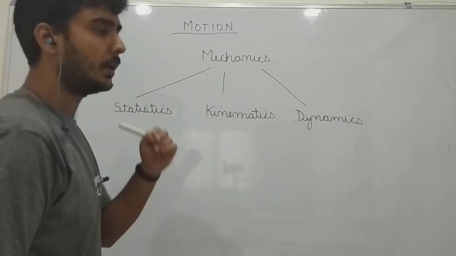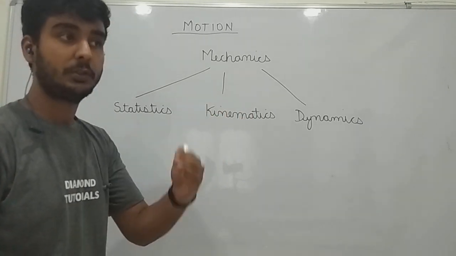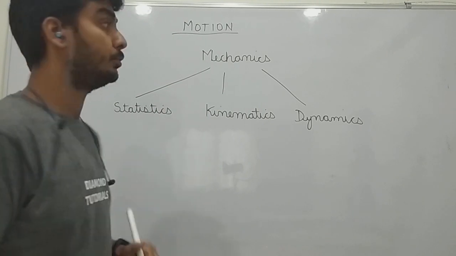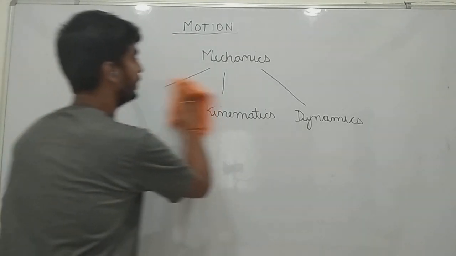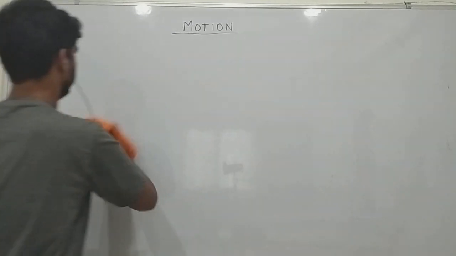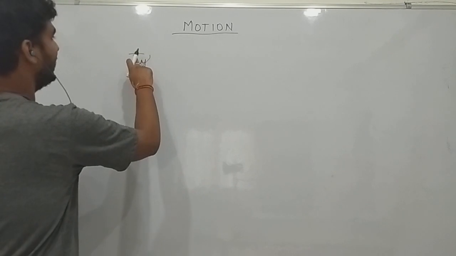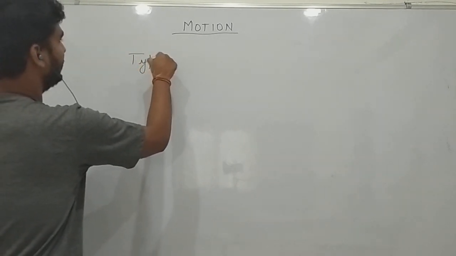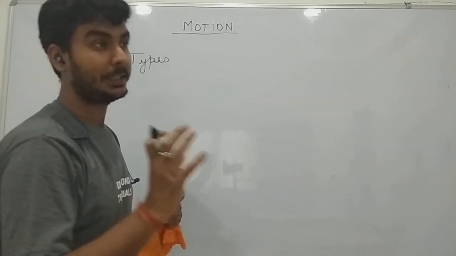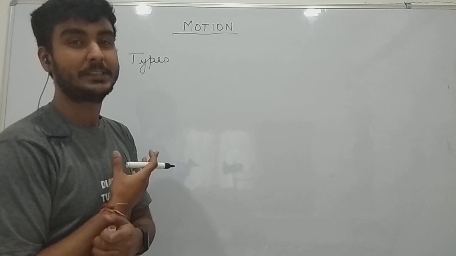There are two terms used for motion which you will frequently find in the textbooks. Let's discuss those. Types of motion. Basically, this is not types of motion. I am just introducing two terms which you will come across, which are frequently used to describe motion.